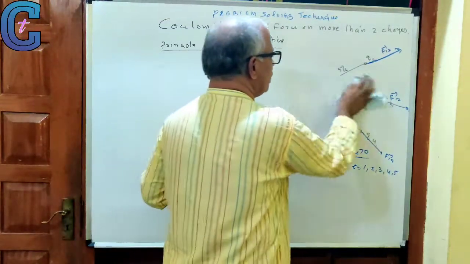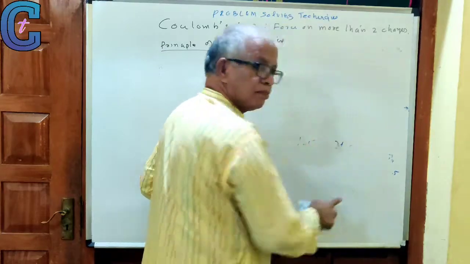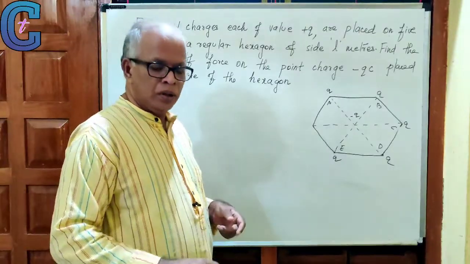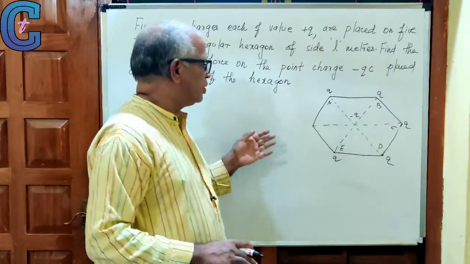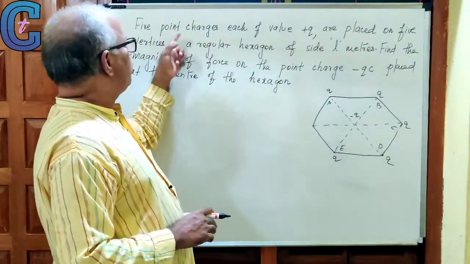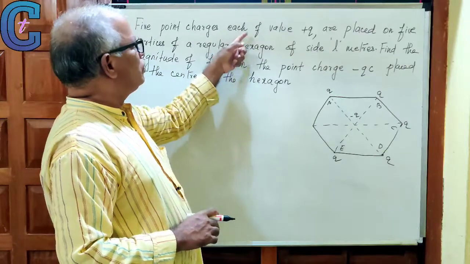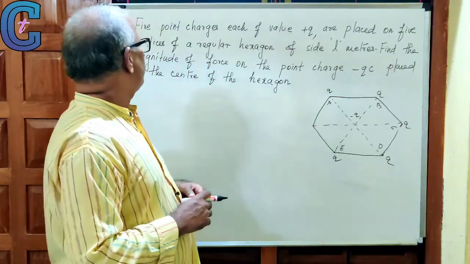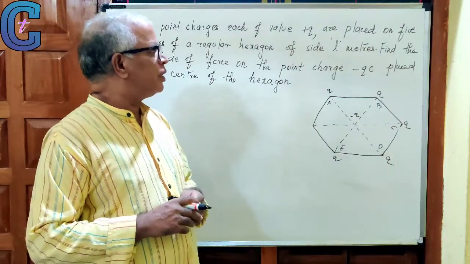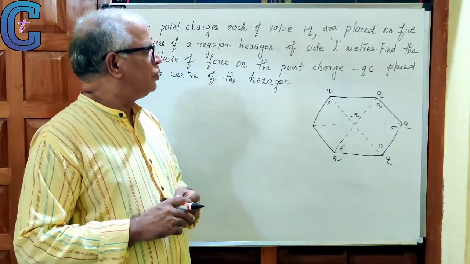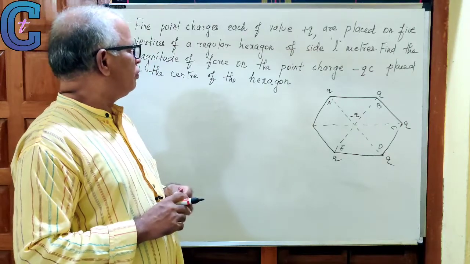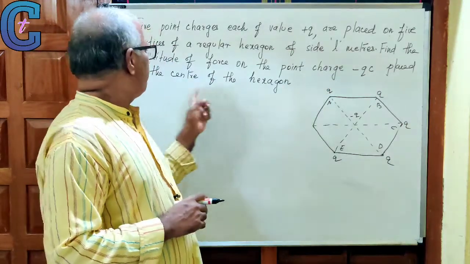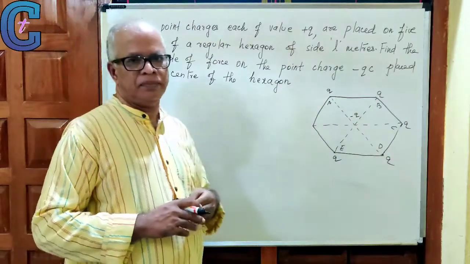I shall write the question now. Now students, we shall do one sum. 5 point charges, each of value plus q, are placed on 5 vertices of a regular hexagon of side L meters. Find the magnitude of force on a point charge minus q coulomb placed at the center of the hexagon.